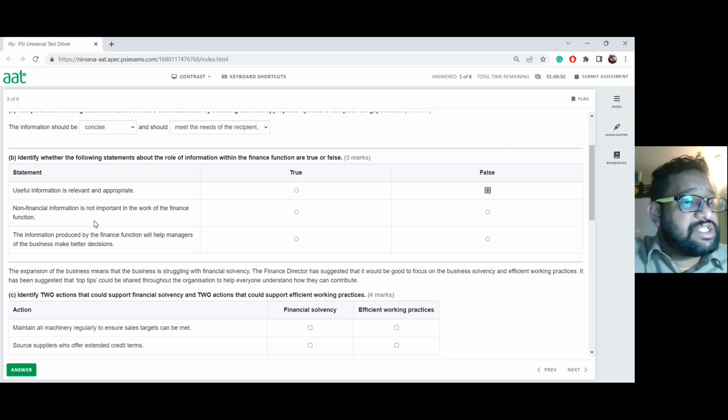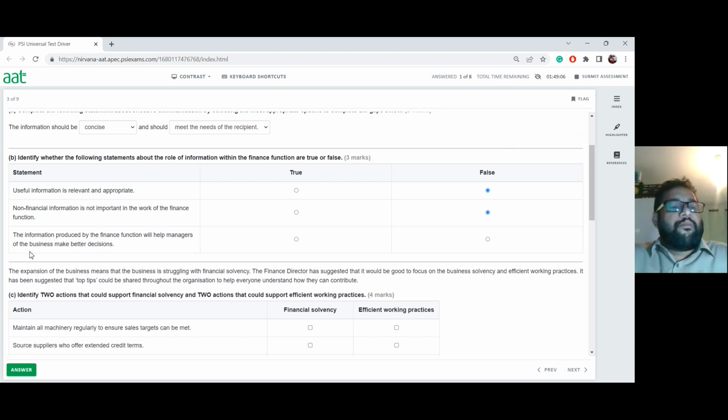The next one is: non-financial information is not important in the work in the finance function. Again, if they say that for working within the finance function, non-financial information is not important, no, we cannot say any information is not important. Why? Because certain parts of non-financial functions, like the human resources side of it. If I say my holidays, that's not part of the finance function, but that information is very important. And our communication methods, very important. I know you work in finance, but there is non-financial information. So if you think it is not important, that's wrong because they're all important there.